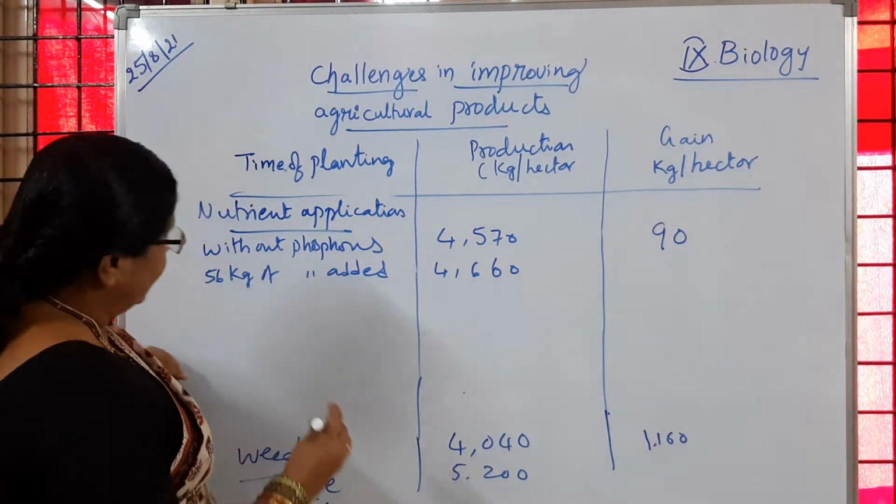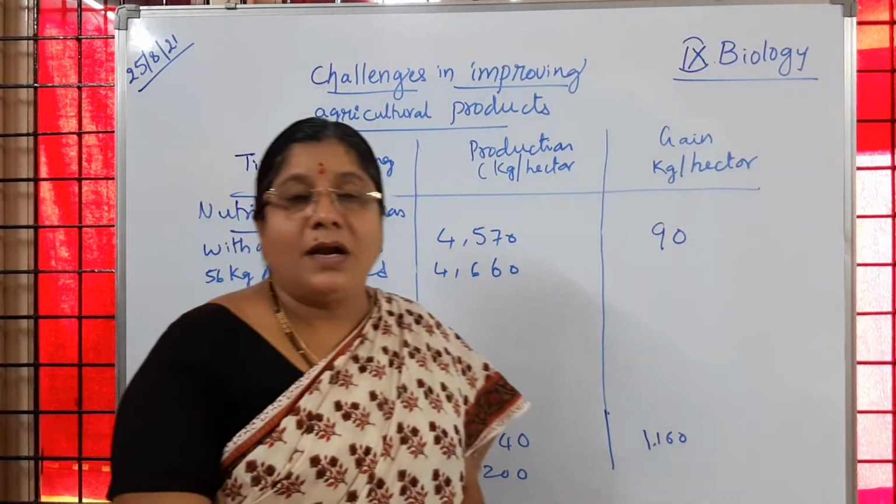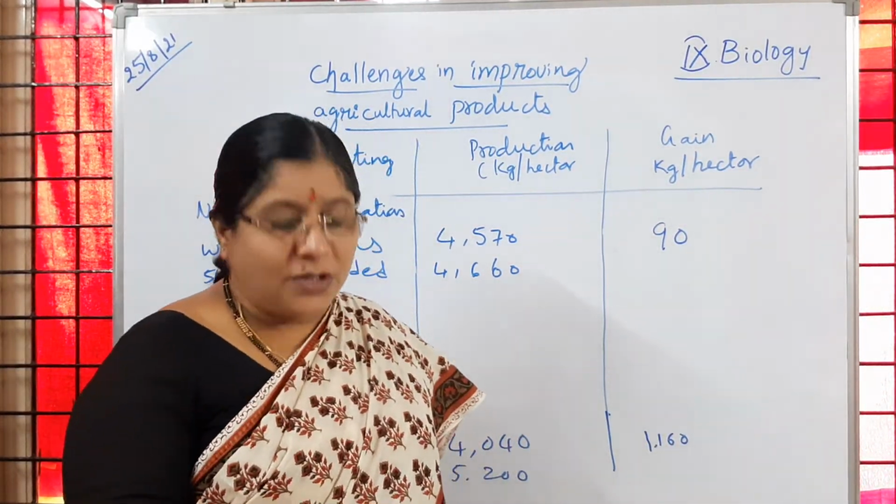Like that, nitrogen is also a very, very important nutrient for the growth of plants.